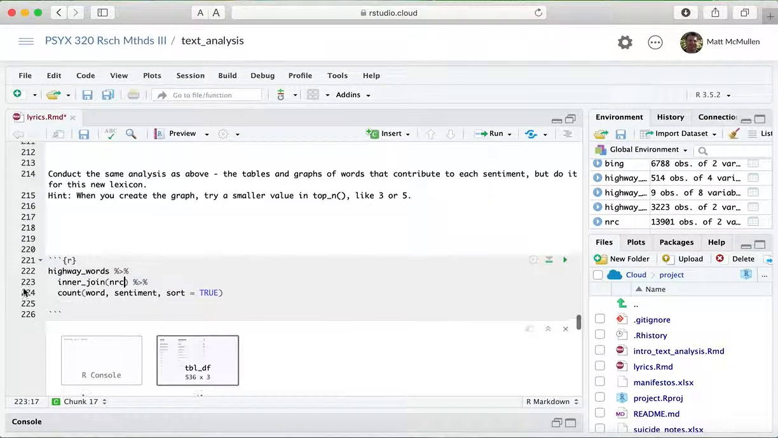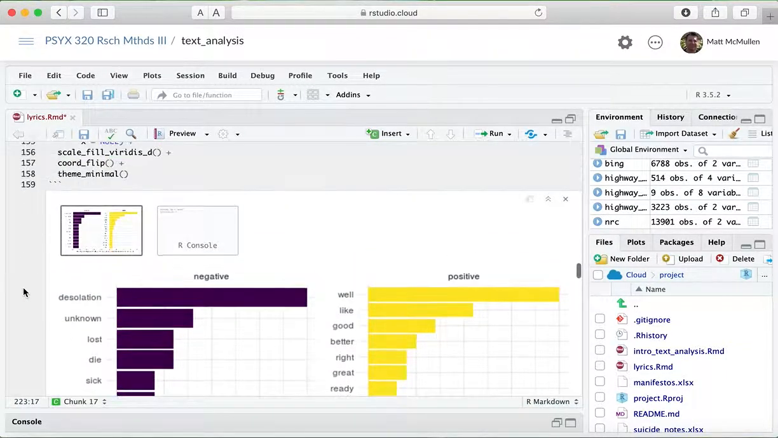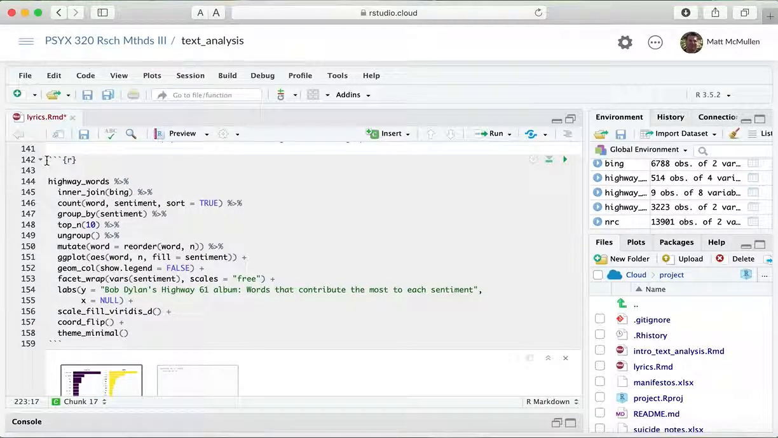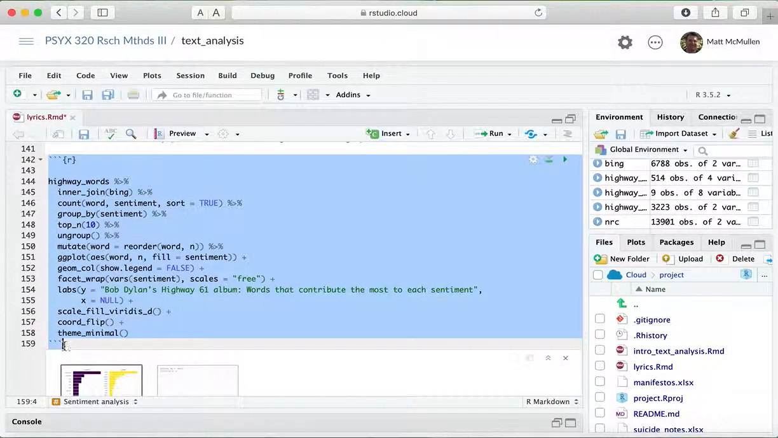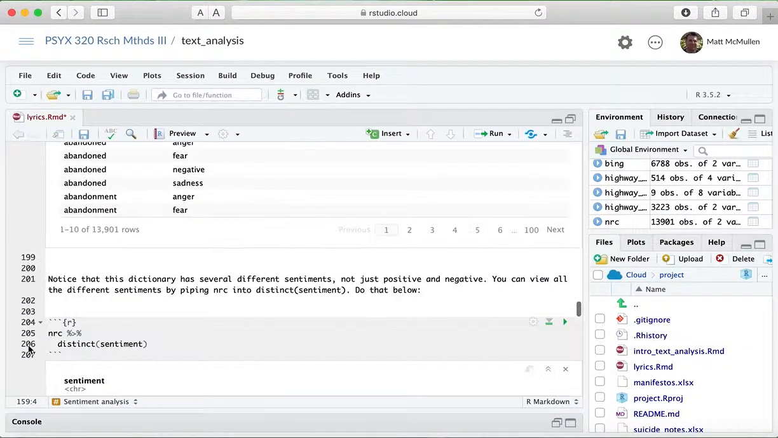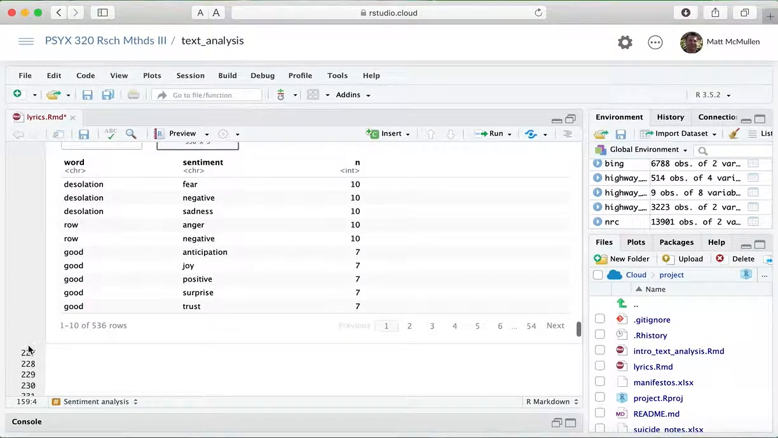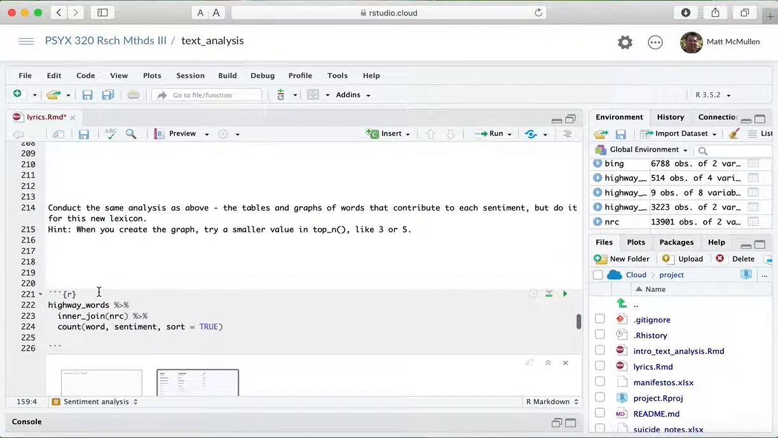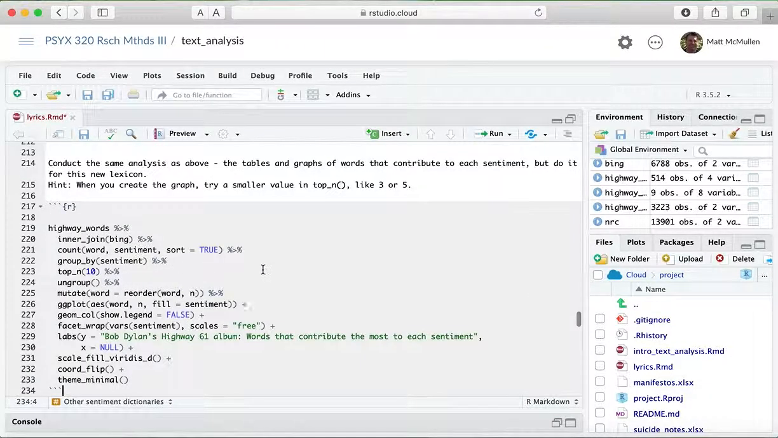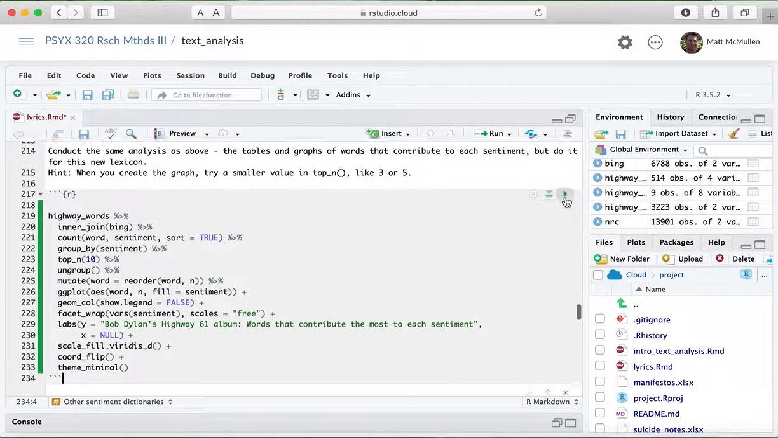And so what we can do is I'm going to copy this long graph, but I'm going to look at the NRC words instead. Let's see, where am I? Here we go. So let's put it here. It says hint, when you create the graph, try a smaller value in top n. And I just want to show you why I want to do that. I won't do that at first.